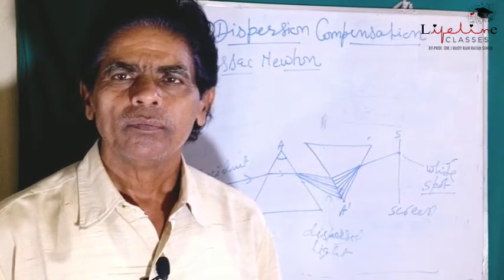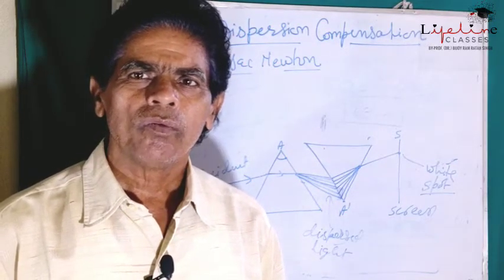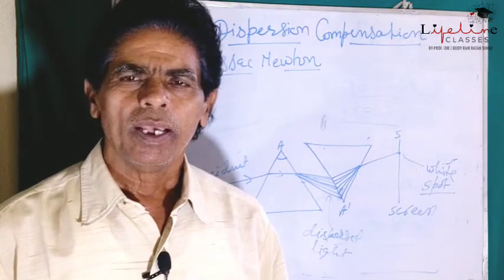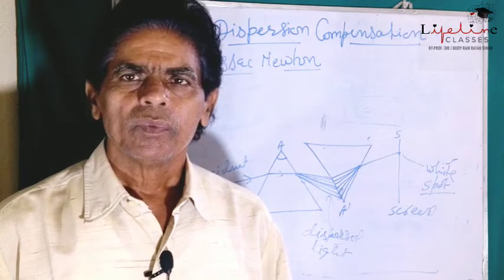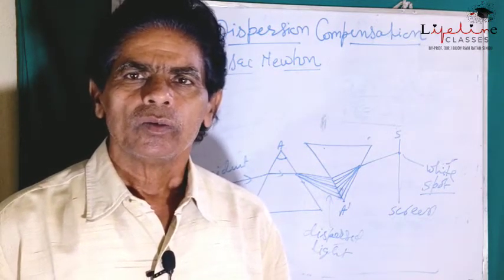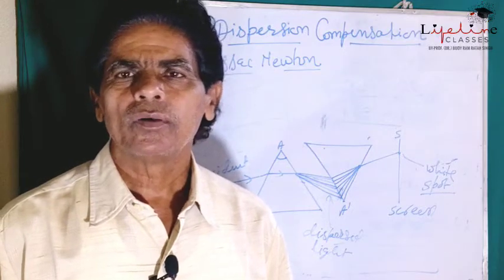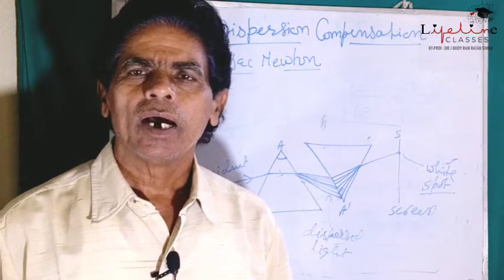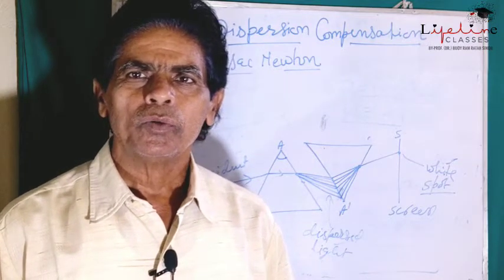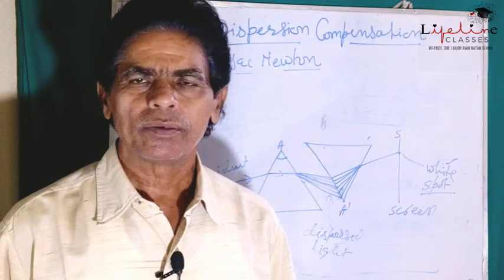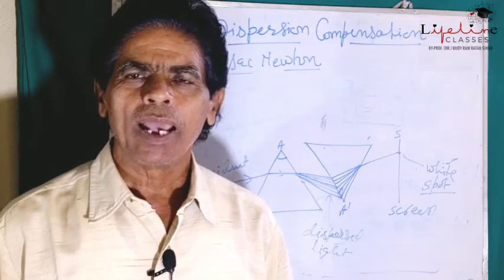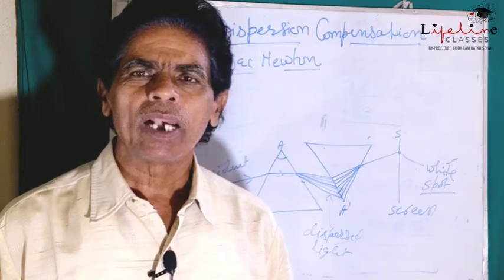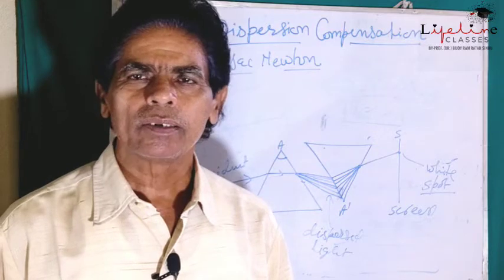You have seen that when white light gets incident on any of the corresponding rectangular sides of the prism, white light gets split into 7 component colors. It is the ability of the prism to split the white light into 7 component colors.